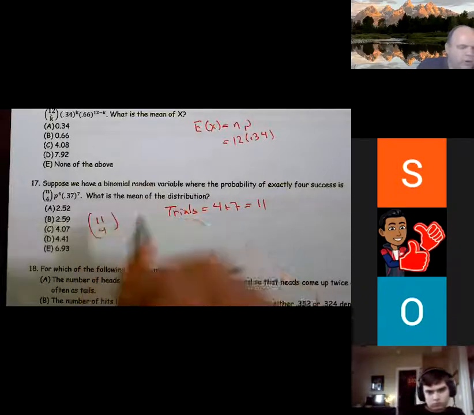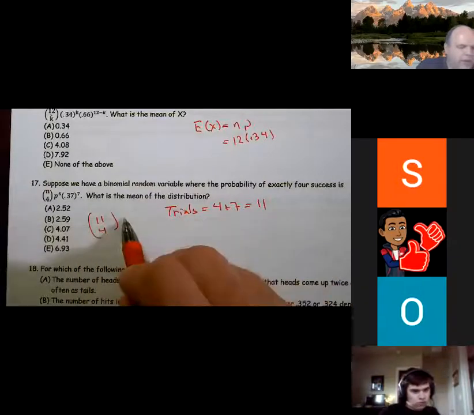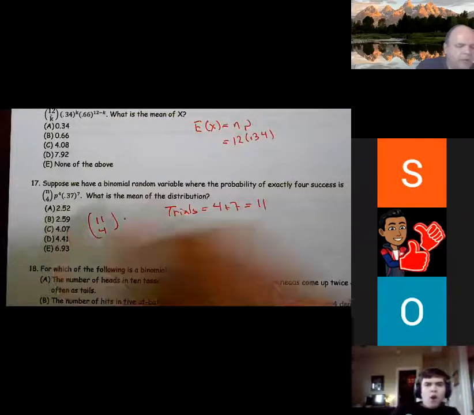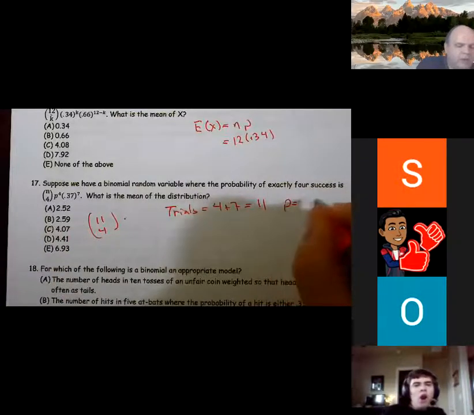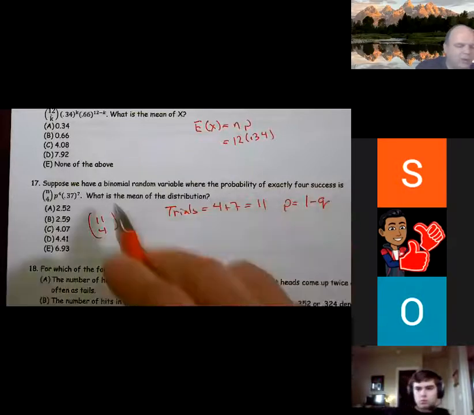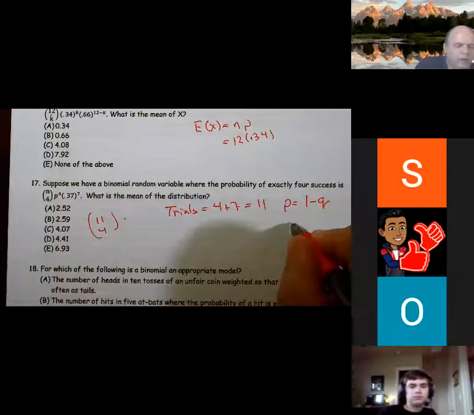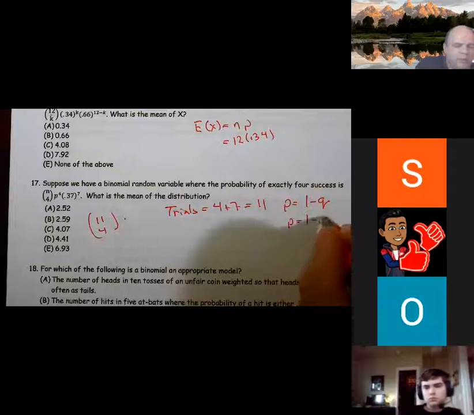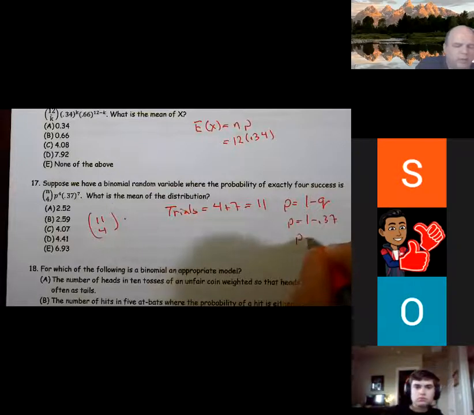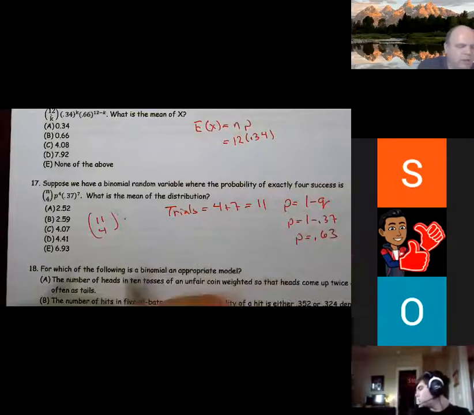And then we also don't have the probability, but the probability is 1 minus Q. So in this case, probability is 1 minus 0.37. So the probability is 0.63.